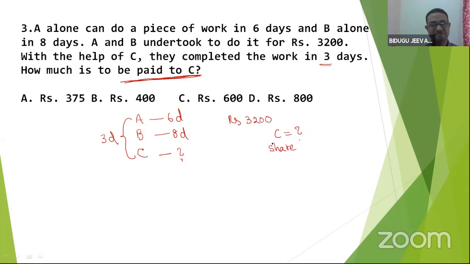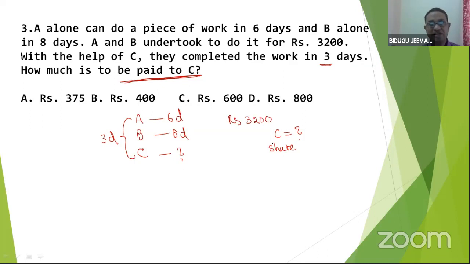What to do for this? Strictly speaking, to share the amount among any persons in time and work, the amount can be shared just because of the work.